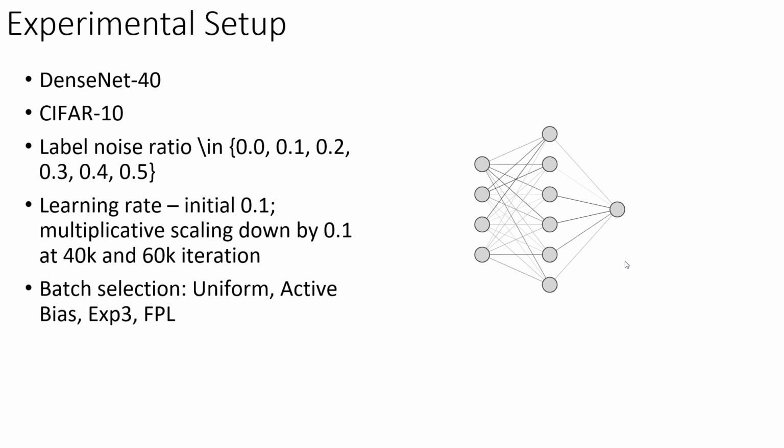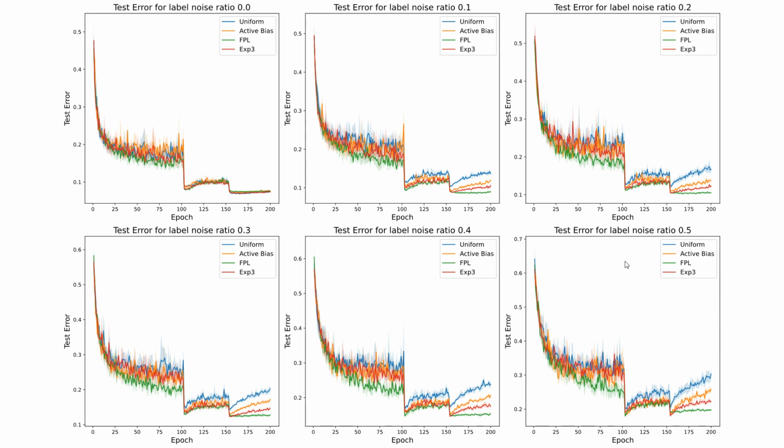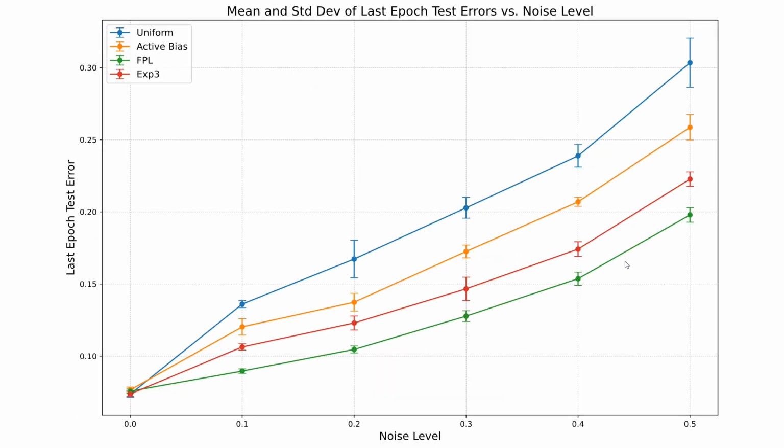Upon analyzing the results from multiple runs across different noise levels, it is evident that our method, FPL, depicted in green, consistently outperformed others throughout the training for all noise ratios. Particularly in the final epoch, the disparity in performance widened with increased noise, highlighting the effectiveness of bandit methods, especially our approach, in dealing with noisy labels.